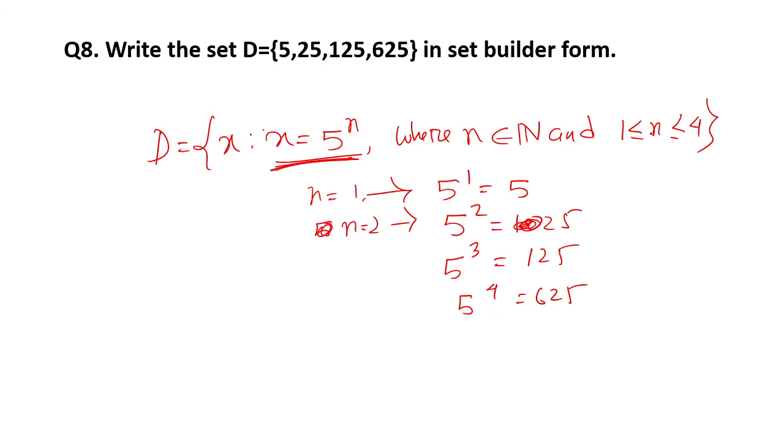So you are asked to take n from 1 to 4. When n equal to 1, the element will be 5. When n equal to 2, the element will be 25. When n equal to 3, the element will be 125. When n equal to 4, the element will be 625. So you have to write like this. Okay, thank you.